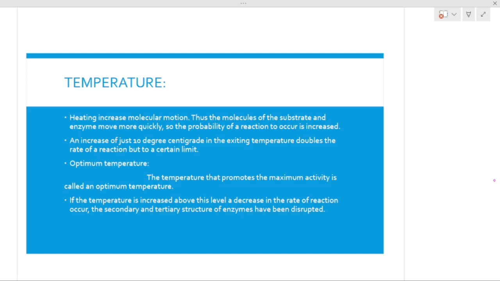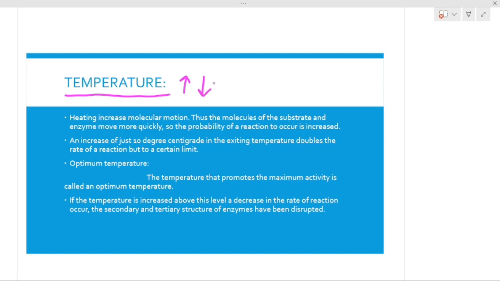Enzyme activity is affected by lots of factors, and in this particular topic we are focusing on temperature. We will see how exactly temperature affects enzyme activity: what happens if we increase the temperature from normal, what happens if we decrease the temperature from normal, and what will be the enzyme activity.